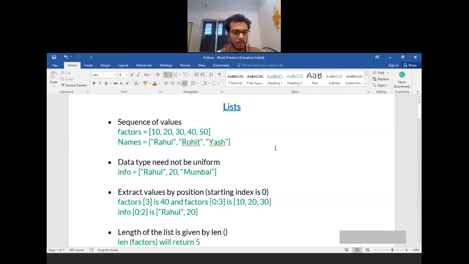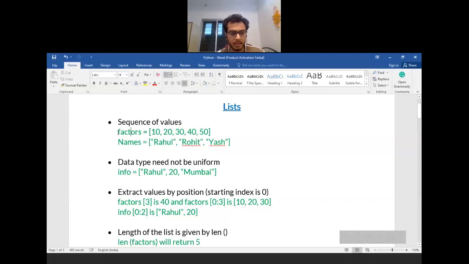So firstly, you can see a sequence of values can be stored. If factors is a list, what I'm storing is five values separated by commas and embedded in square brackets. If I write 10, 20, 30, 40, 50 in the list factors, this sequence is ready with me, and I can call this list, as the name suggests, factors. Similarly, I can also store some strings.